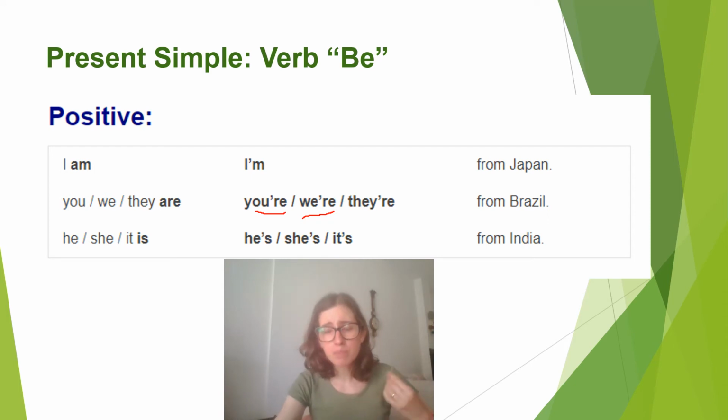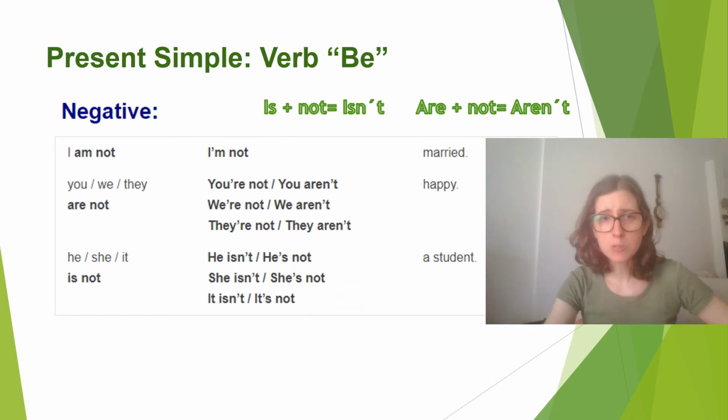So we have to pay very, very attention to the pronunciation. This one, they and are, they're. And he and is together, he's, she's, it's. Okay, so simple things that make all the difference when we are intermediate and advanced students.